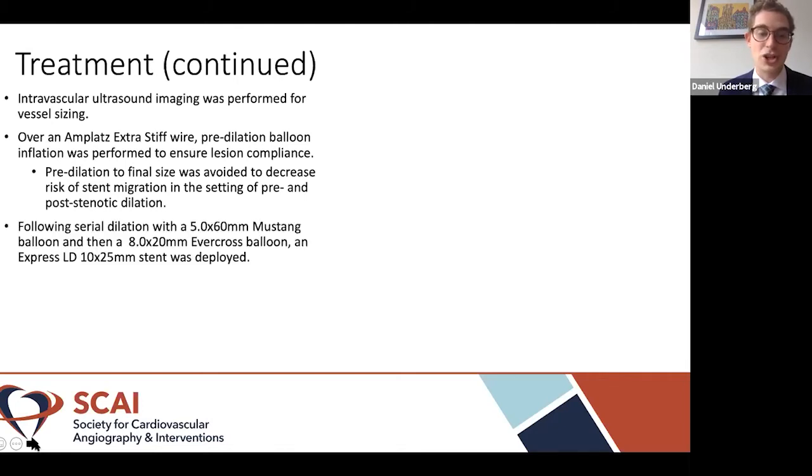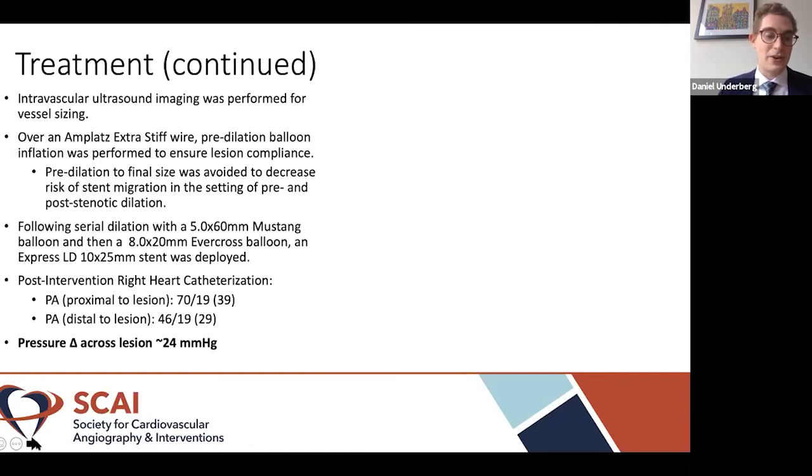After serial dilation with a 5 by 60 millimeter Mustang balloon and then an 8 by 20 millimeter Evercross balloon, an Express LD 10 by 25 millimeter stent was deployed. And this is because of the excellent radial strength of the Express LD stent.